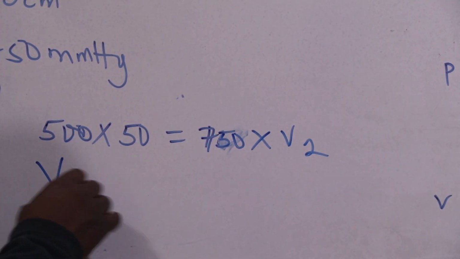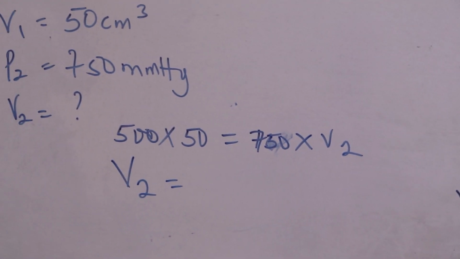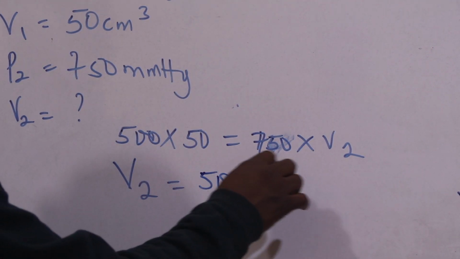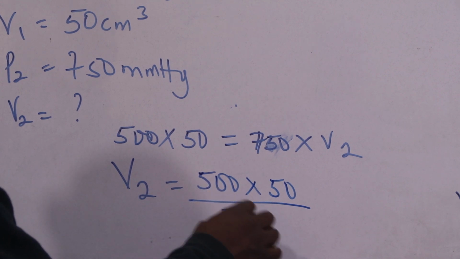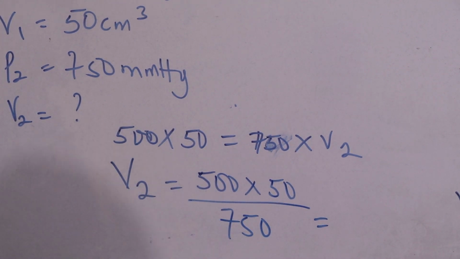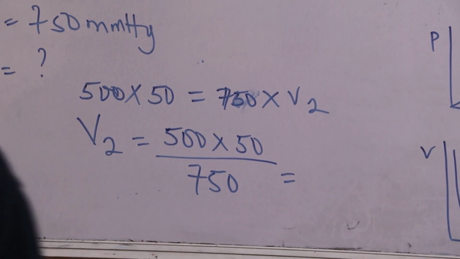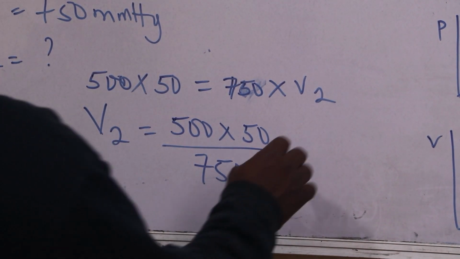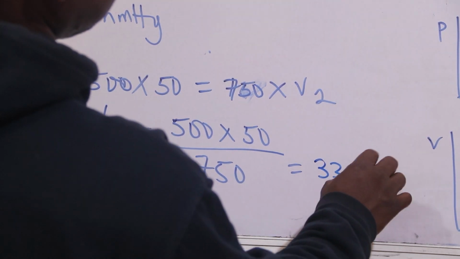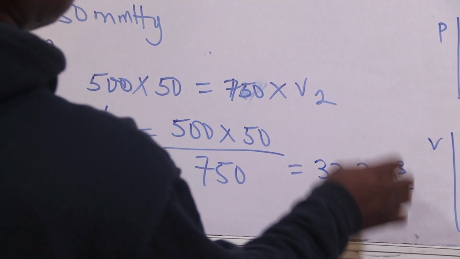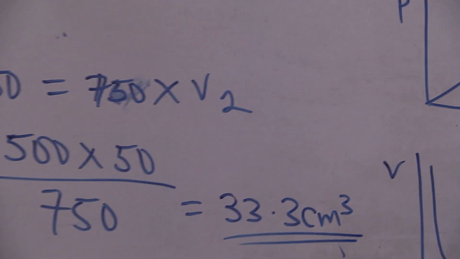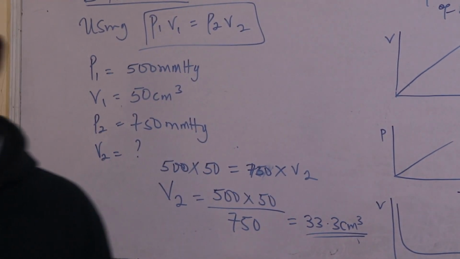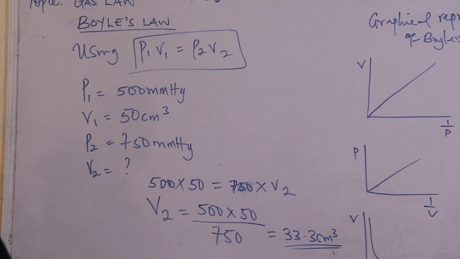So let's make V2 the subject of the formula. I hope you are following me closely. V2 equals 50 times 500 divided by 750. If you pick your calculator and do that correctly, you're going to have your V2 to be 33.3 cm3. Did you get that? Oh, you are following me. So you can put your hands together for yourself. It's an SSCE question.